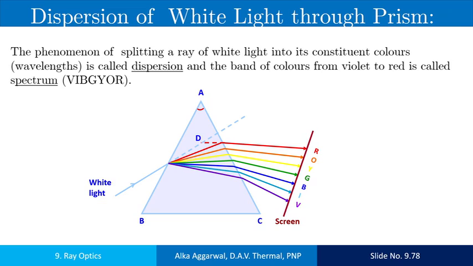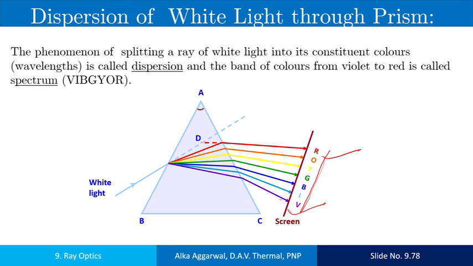These colors are violet, indigo, blue, green, yellow, orange, red. And it has been seen that the violet color deviates most. It bends more than the red color. Red color bends least and the violet color bends maximum.